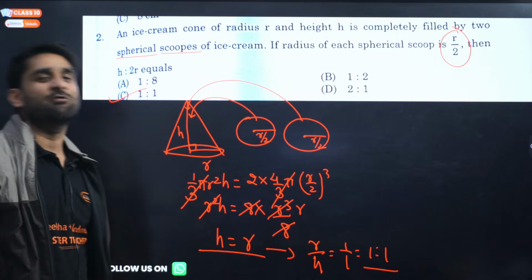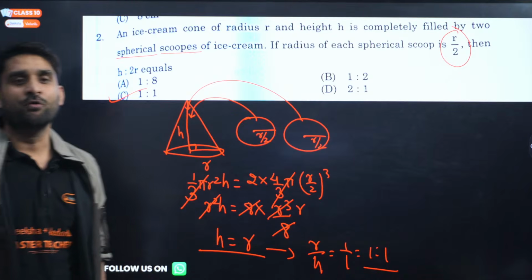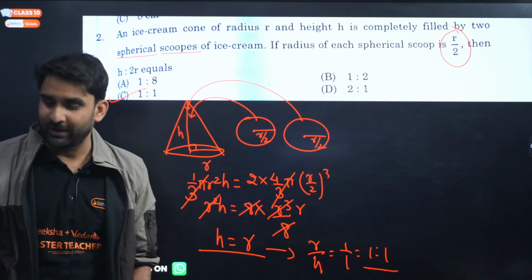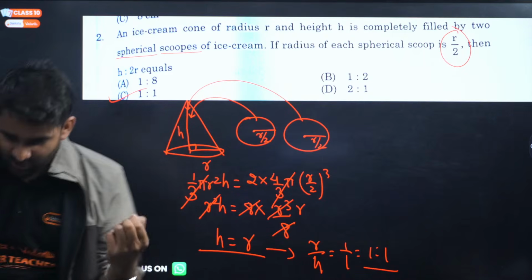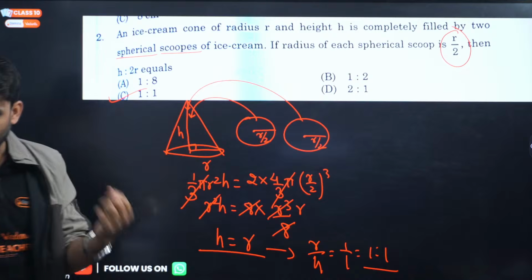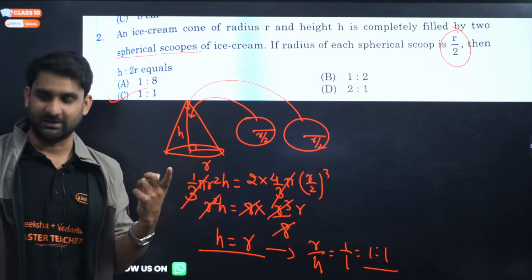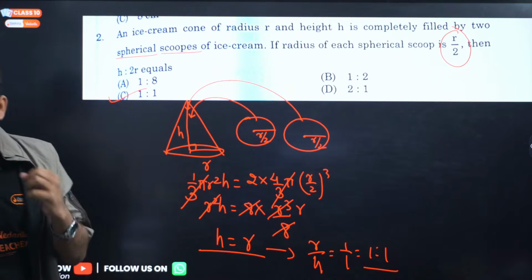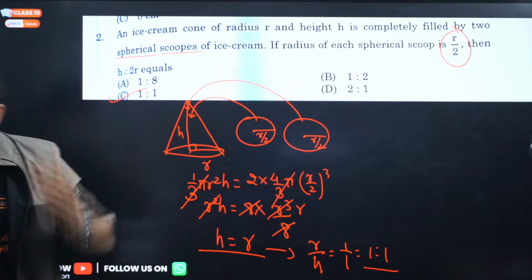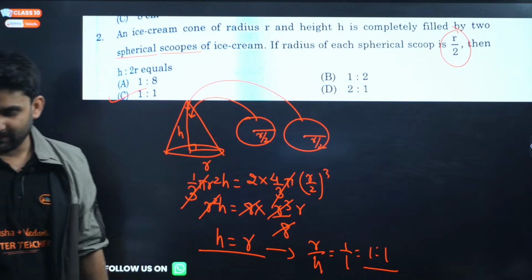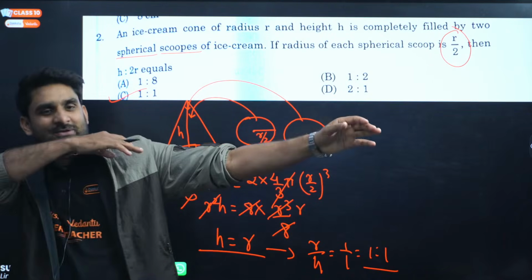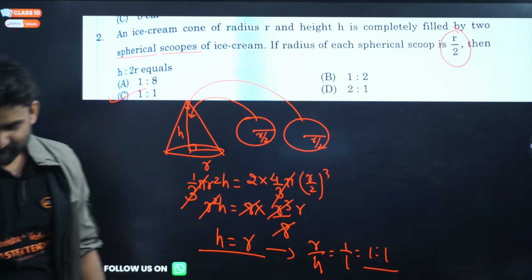Option C is the correct answer. Who marked option C? 1:1. Tell me, who marked option A? Option C, which is 1:1. Please tell me your name honestly. Who has marked option C? 1:1 is the correct answer. Please tell me. Come on, my dear, fast. 1:1. See, Golu. Perfect, Golu. Very good, Golu. Correct. Solo is right. Correct, Solo.